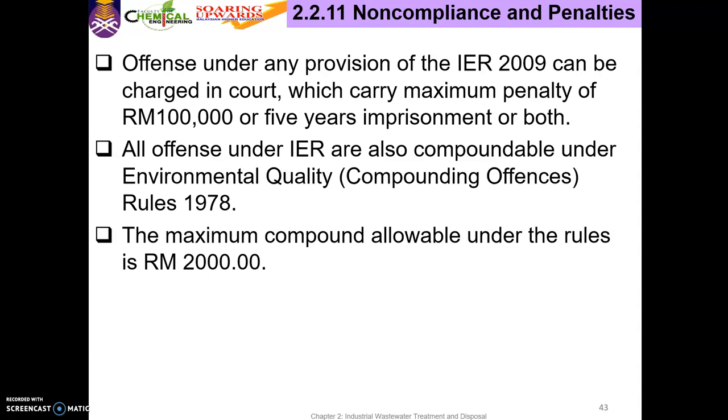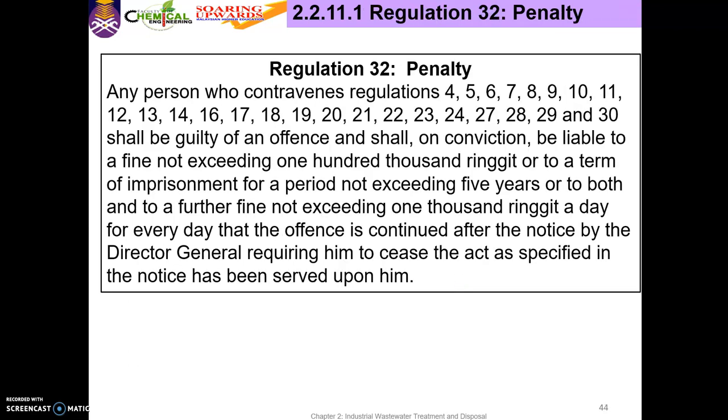So offence under any provision of IR can be charged in court, maximum 100,000. Okay, and compound allowable is 2,000. Okay. This is for non-compliance and penalties. And altogether we have 33 regulations kan?